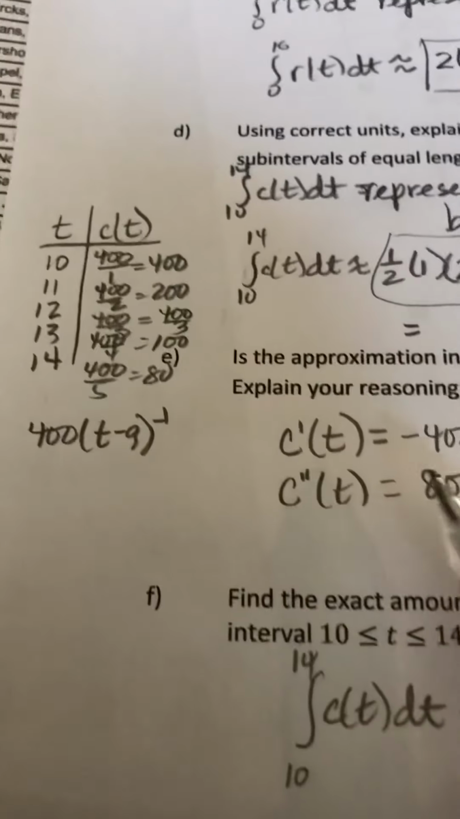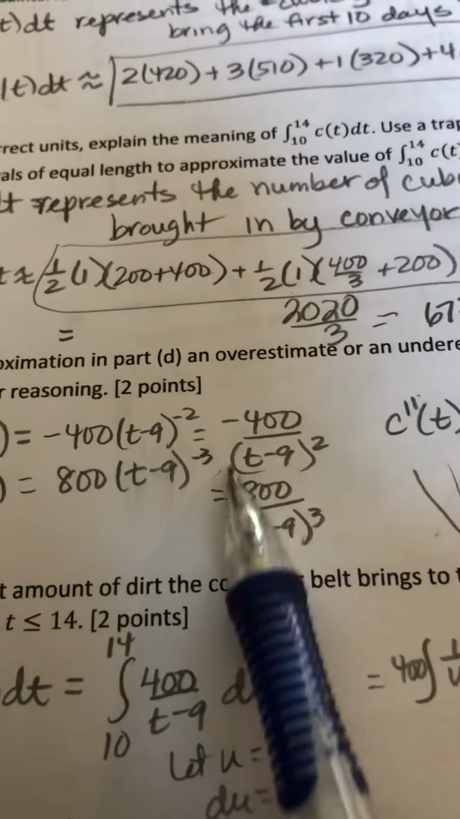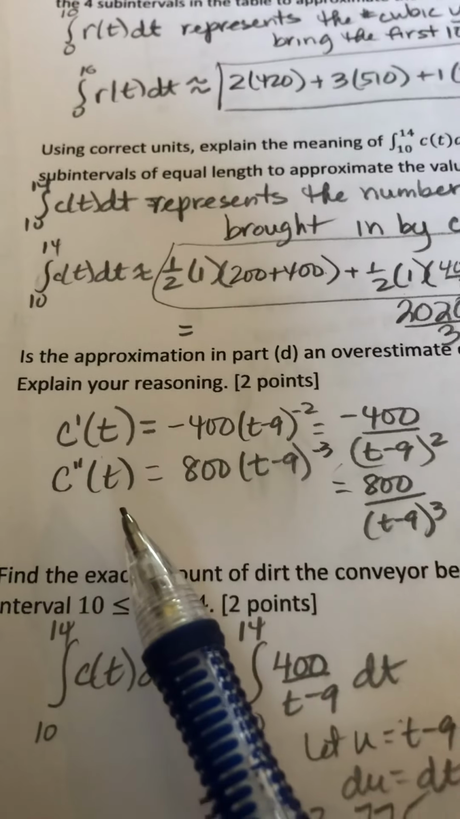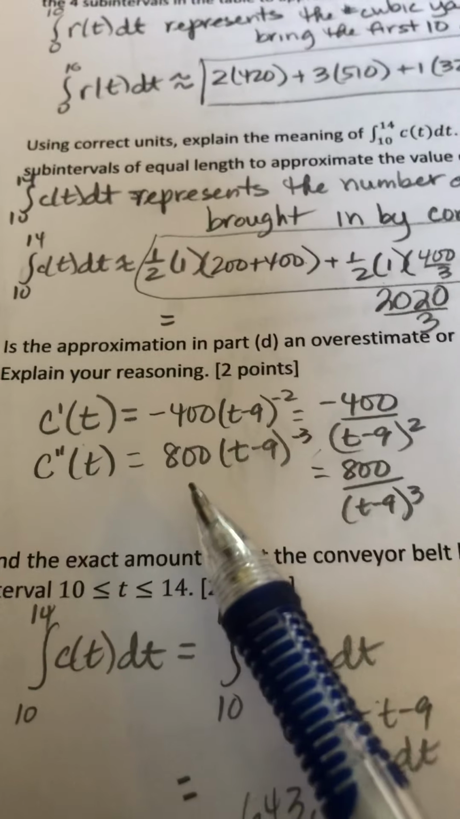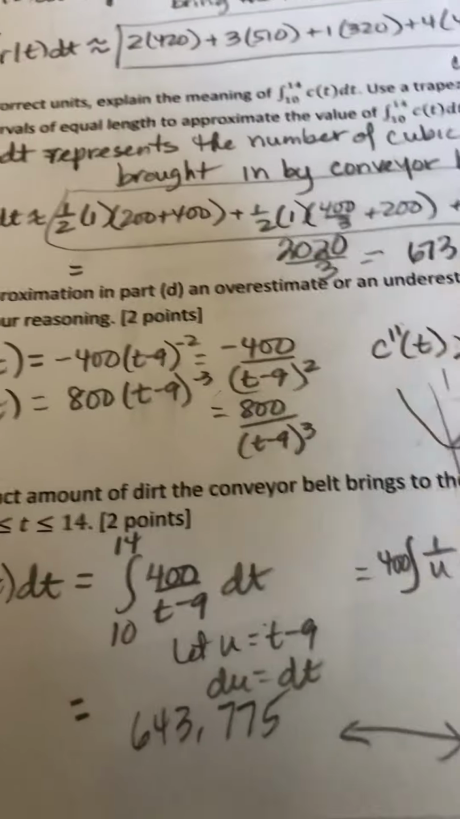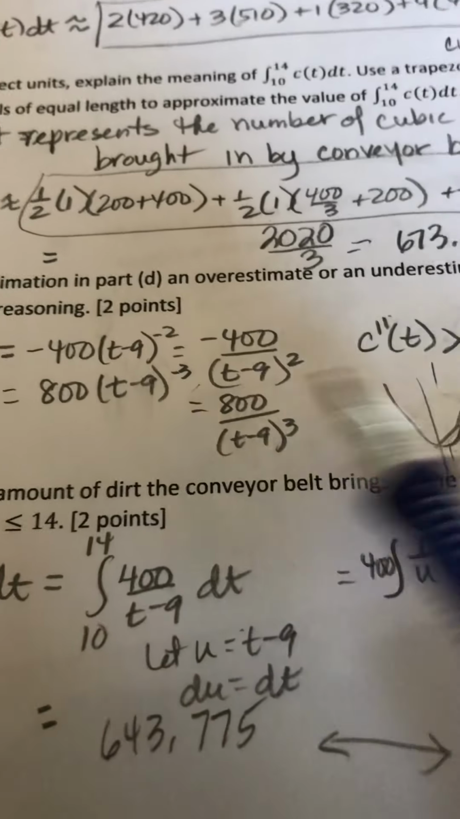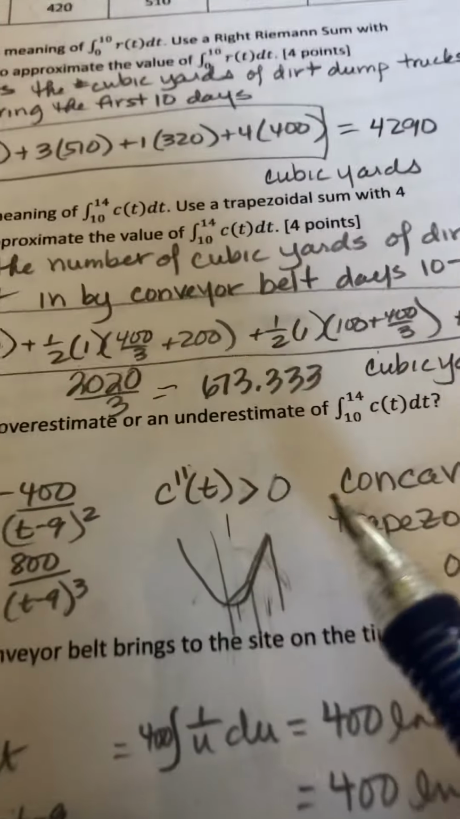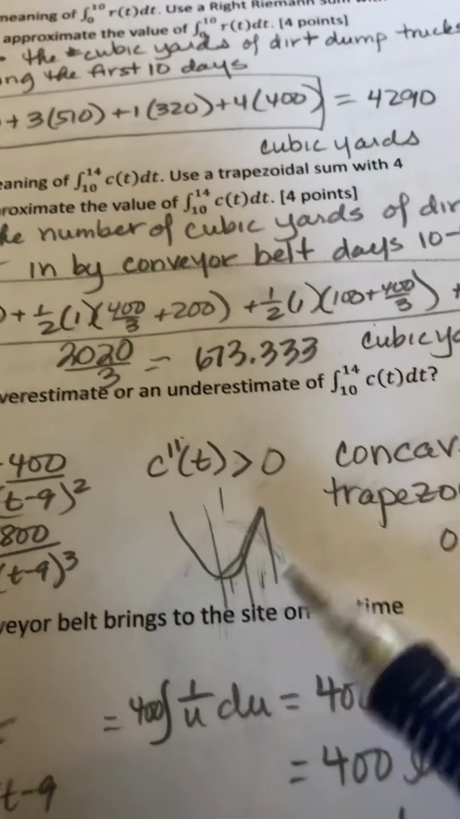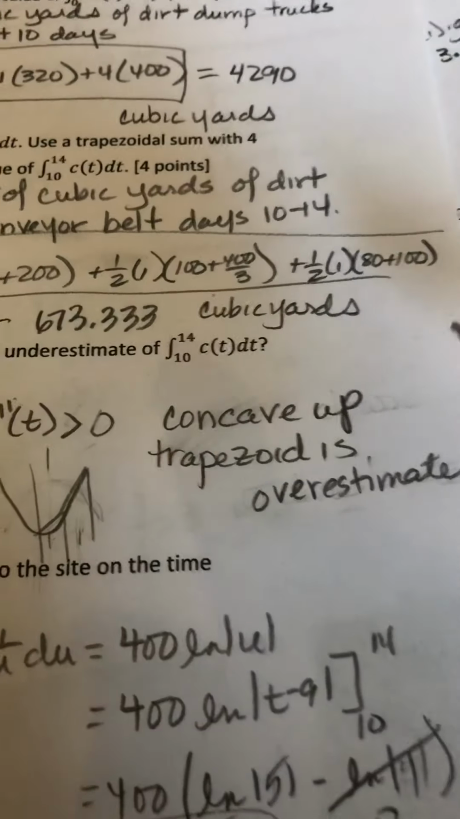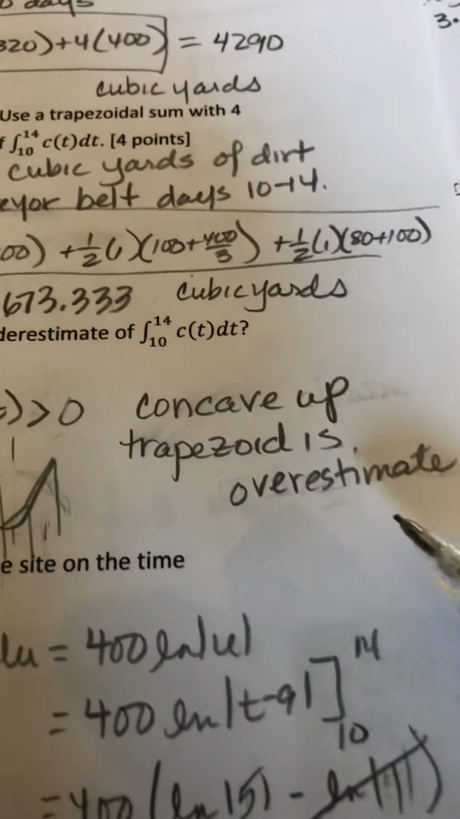Back to this. We need concavity, so we get C prime. But concavity is C double prime, so we take the derivative of that. We get 800 over T minus 9 cubed. No matter where we are in our interval from 10 to 14, this will be a positive value. So C double prime of T is greater than 0. You don't have to draw the little sketch I did. When we're concave up, a trapezoid is an overestimate.